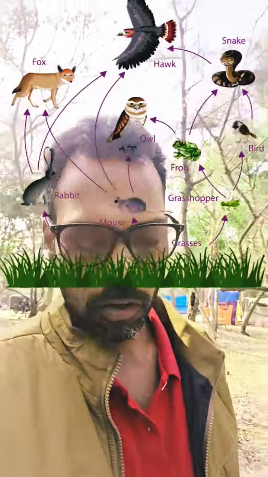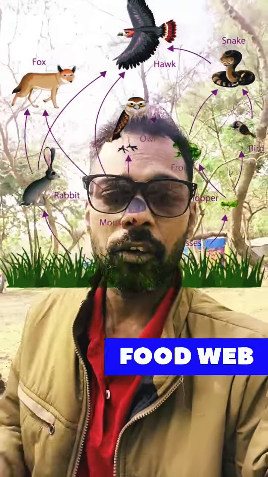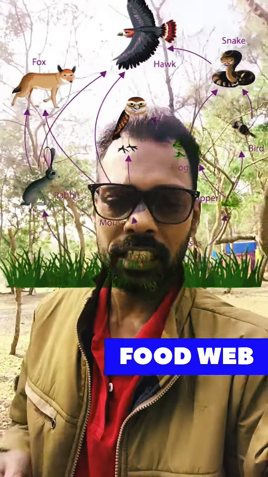In nature, a food web actually operates instead of a food chain. And what is a food web? It is a chain of food chains that link to each other in a well-networked system, which is known as the food web. In a food web, we can see the food and feeding relationships between different organisms, and 10% of the energy flows from one trophic level to the next trophic level. This 10% flow of energy was actually proposed by Lindemann.